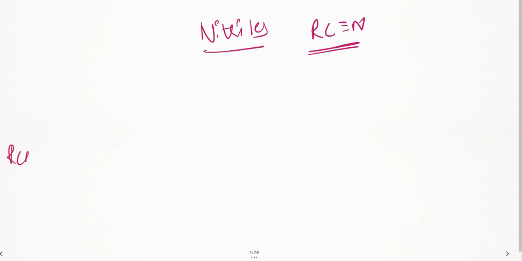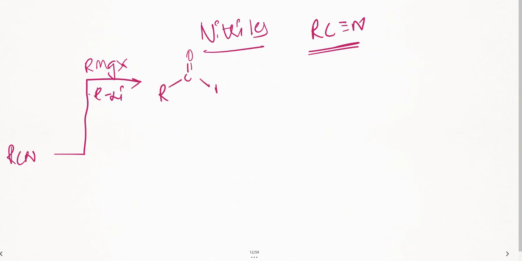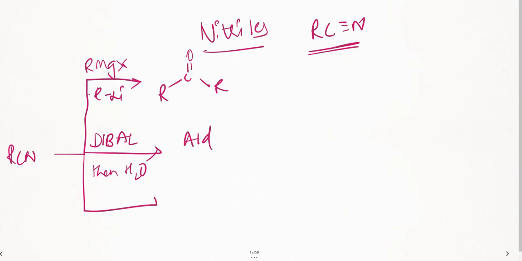So when I take nitriles, suppose you're introducing Grignard's reagent RMgX, an organometallic compound, or RLi, that is an organolithium compound, nitriles are getting converted to ketones. Remember this. Okay, right. Now next, there is also the bulkier reducing agent, DIBAL. If I take DIBAL and then allow it to undergo hydrolysis, nitriles are getting converted to aldehydes. Remember. Suppose I'm using one more reducing agent, that is lithium aluminium hydride.